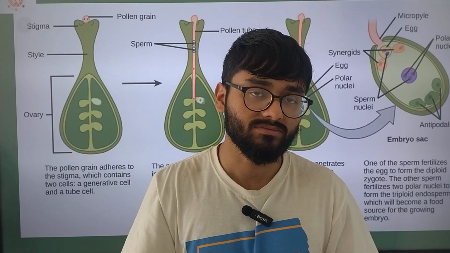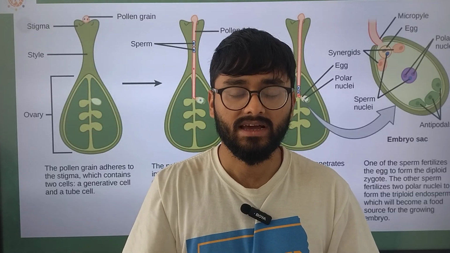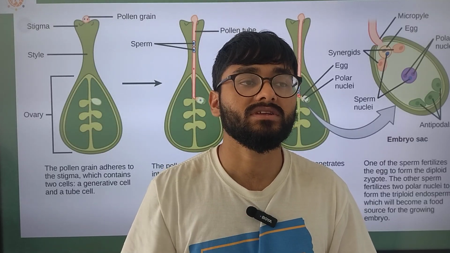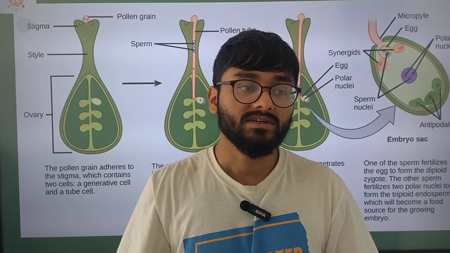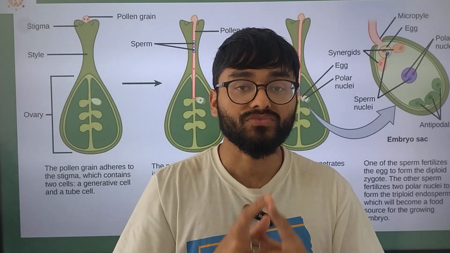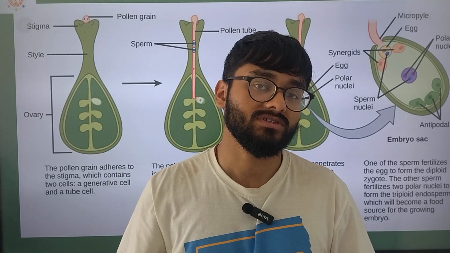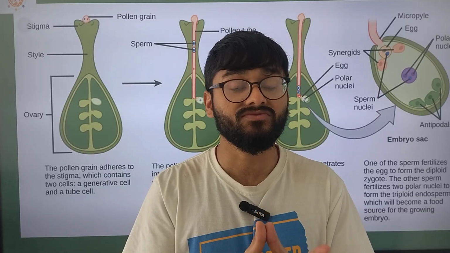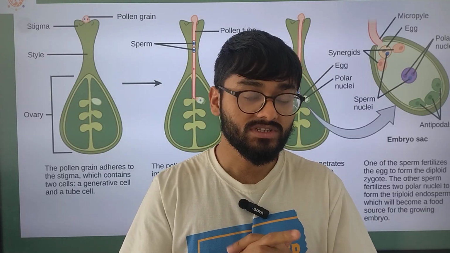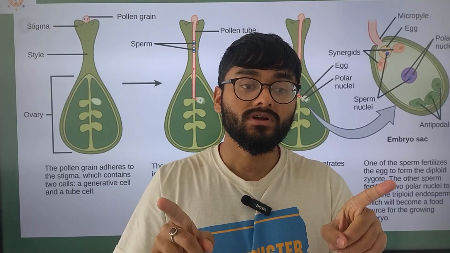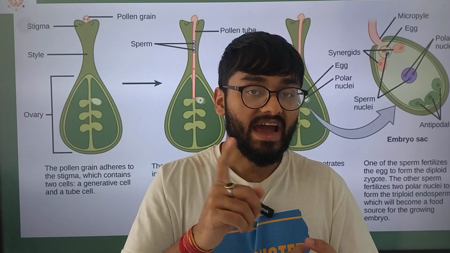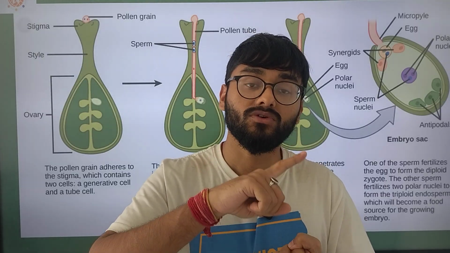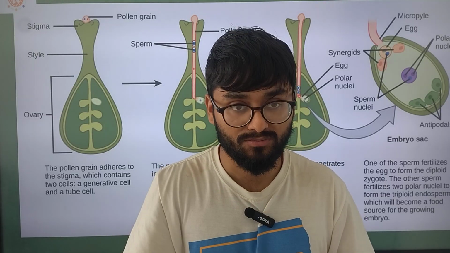Now what is this pollen pistil interaction? We will discuss it as we go further. Since we have already talked about it at least once, let's discuss it. It is a specific type of interaction which involves complementary action from both your pollens as well as your pistil.